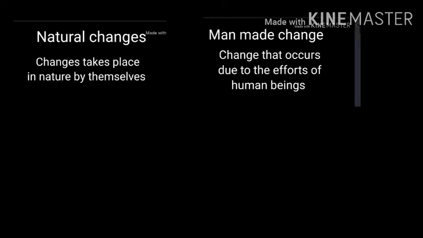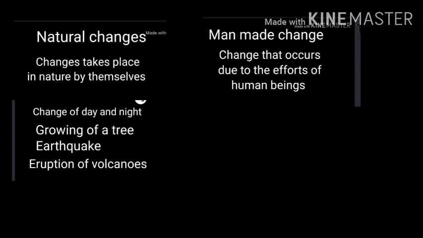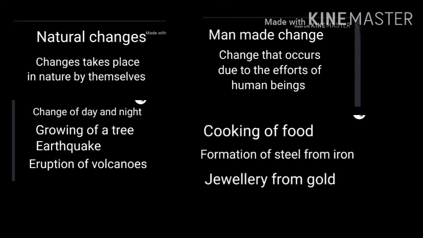Changes that take place in nature by themselves are called natural changes. But any changes that occur due to the effort of human beings are man-made changes. Examples of natural changes are change of day and night, growing of a tree, earthquakes. Examples of man-made changes are cooking of food, formation of steel from iron, jewelry from gold.